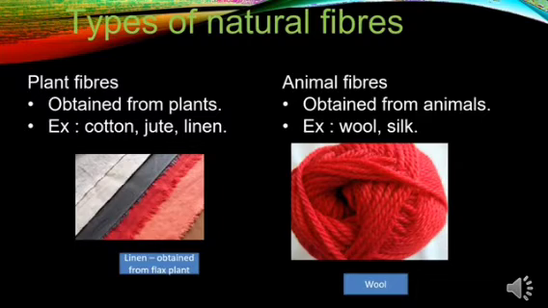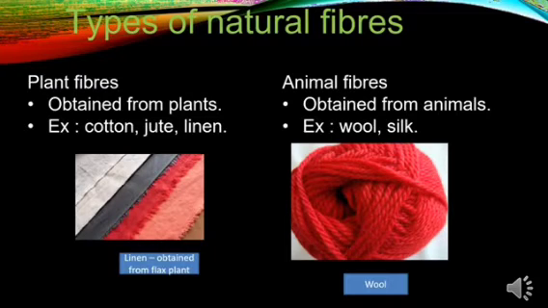Jute and linen. Now jute is a vegetable fiber and it is very cheap to produce. Jute is very easily grown here in India and in Bangladesh, and India is the largest producer of jute in the world. Jute is usually used to make jute bags, sacks, expensive carpets, etc.